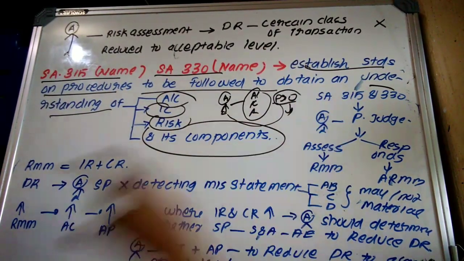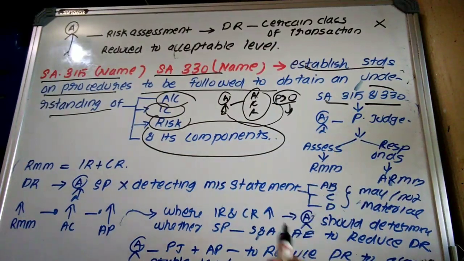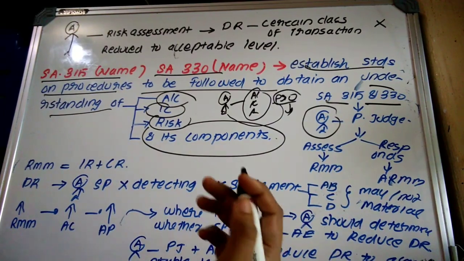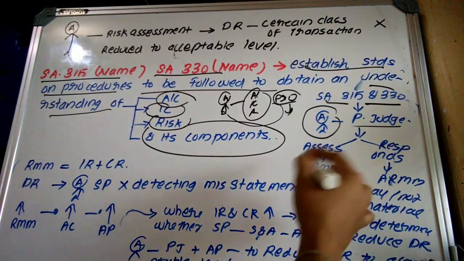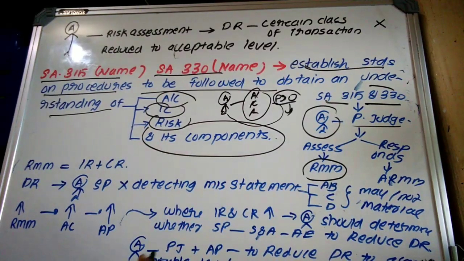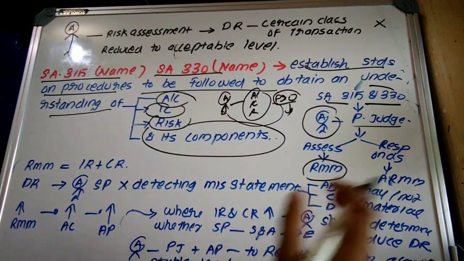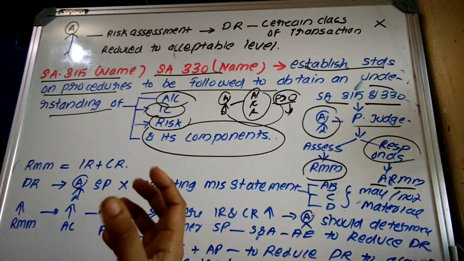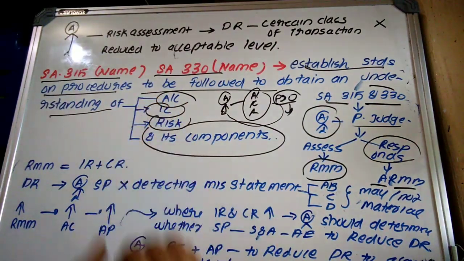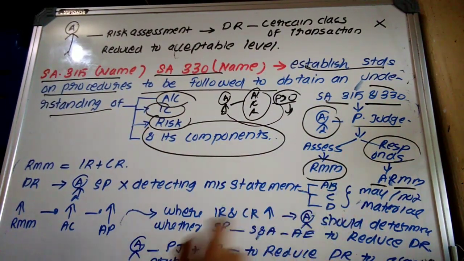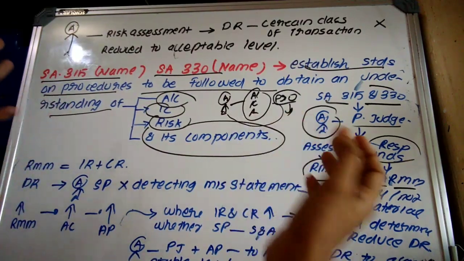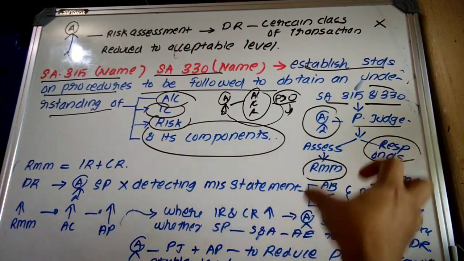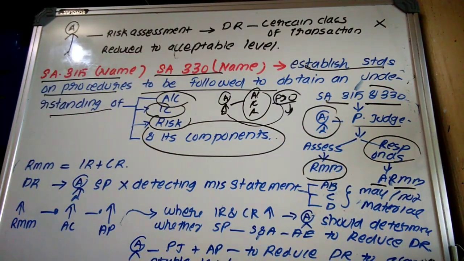So SA 315 as well as SA 330 require the auditor to exercise professional judgment while assessing the risk of material misstatement at the assertion level or at the financial statement level, and to respond towards the assessed risk of material misstatement. That is, SA 315 states that for the purpose of identifying the risk of material misstatement, you should use your professional judgment. Okay, the concerned auditor has used the same, and thereafter SA 330 states that now you obtain information with respect to the existing risk of material misstatement.